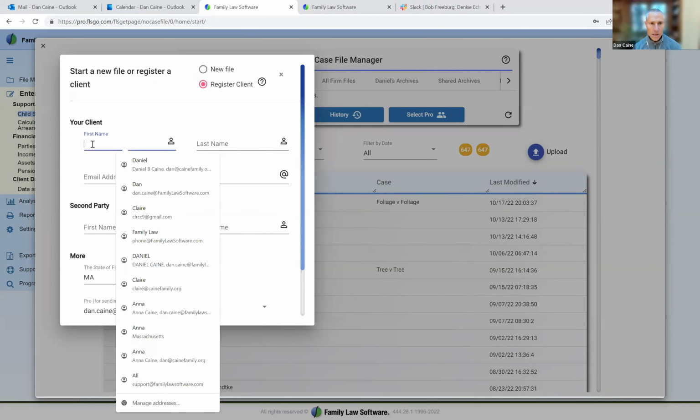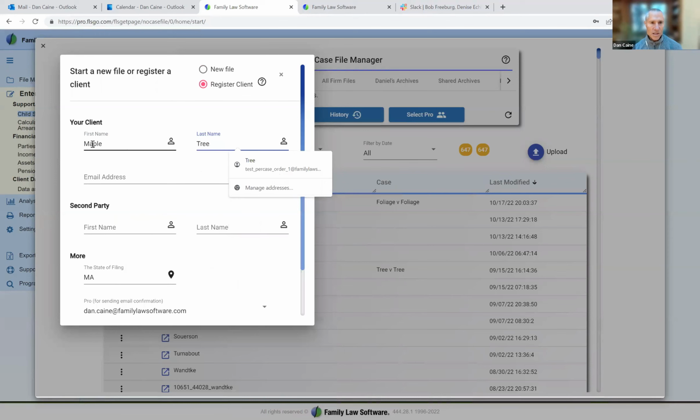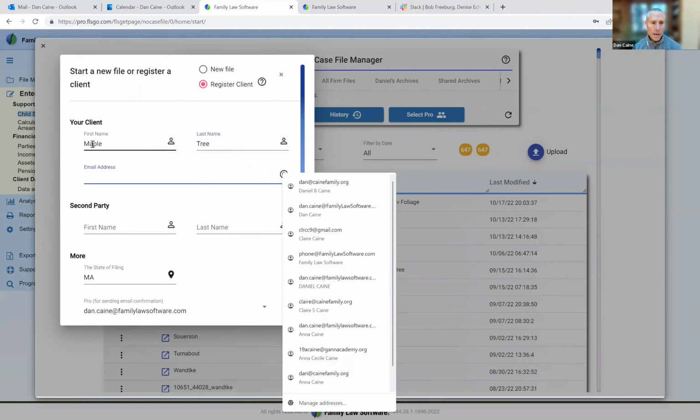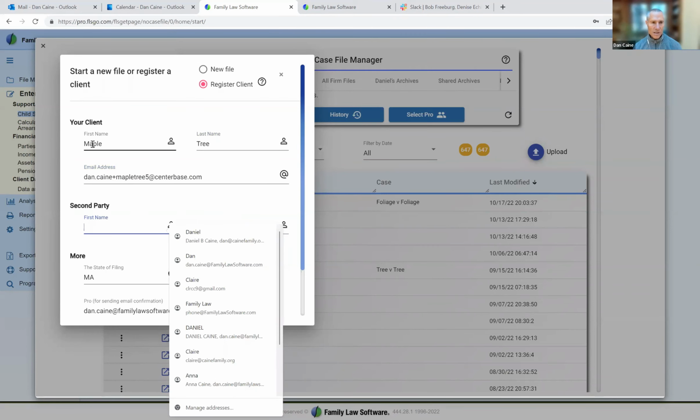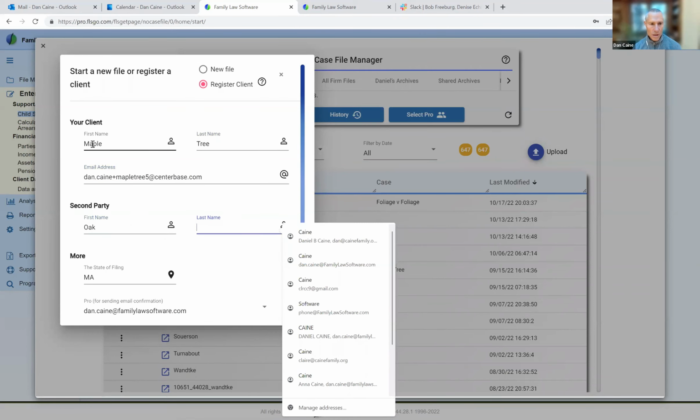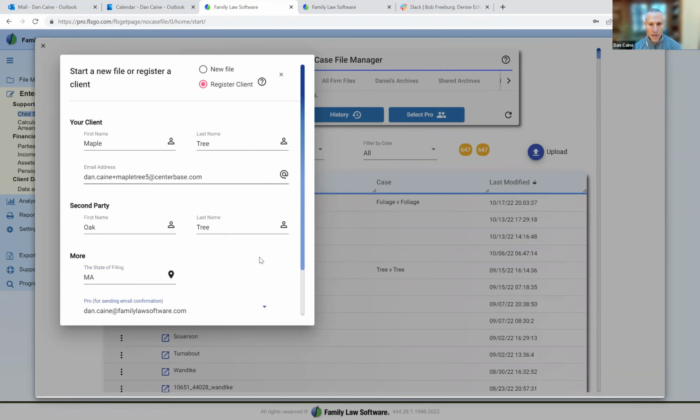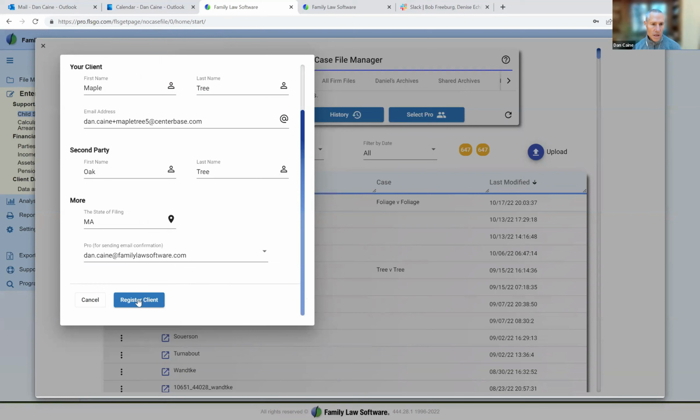I didn't mention their last name is Tree. And that's Maple's email address. Second party is Oak. And my email address is filled in, and I click Register Client.